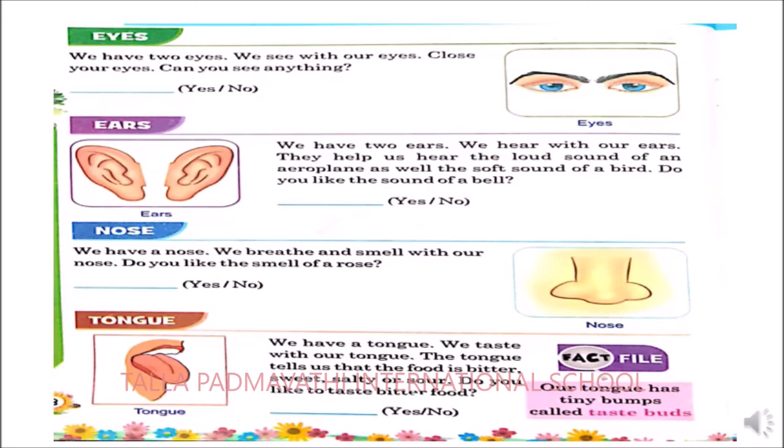I know that. Now, the tongue has tiny bumps called taste buds. If you want to see that, go in front of a mirror, open your mouth, bring your tongue outside and try to observe your tongue. You will be able to see small tiny bumps on your tongue. Those tiny bumps are called taste buds.